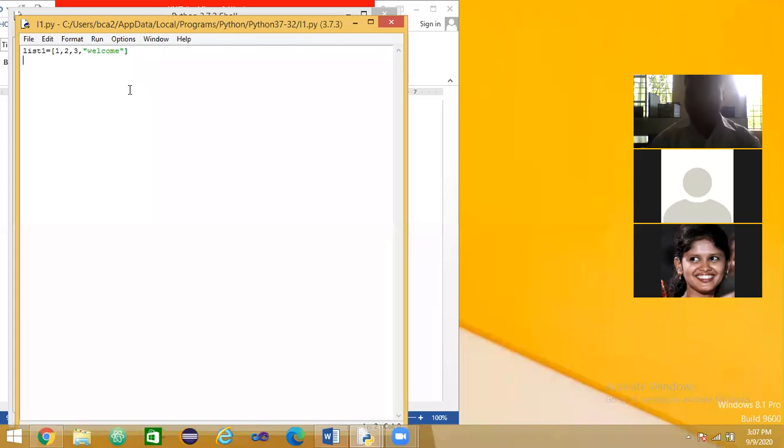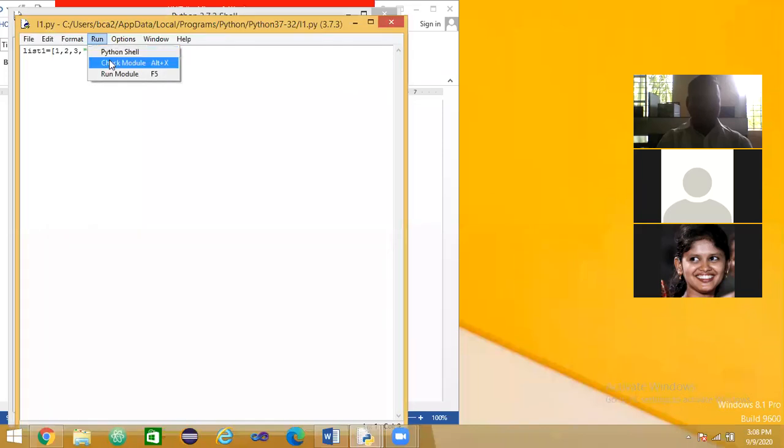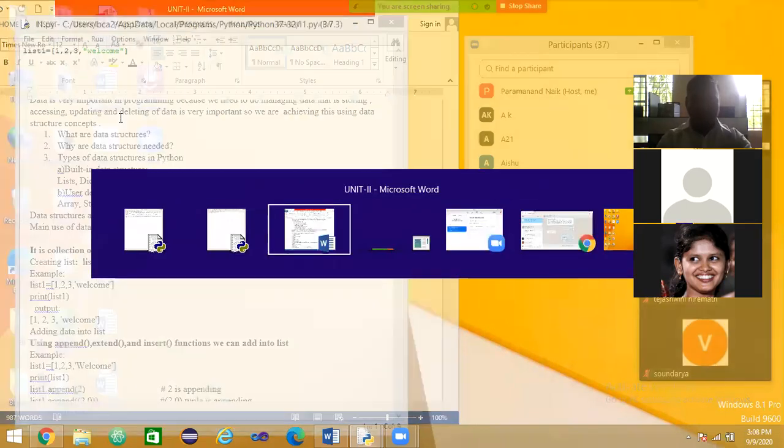See, according to the definition of the list, it is a collection of heterogeneous types. So, heterogeneous means here the 1, 2, 3 are the integer types and welcome is the string type. All together are the data of list1. And if I run this one, you will come to know how easy it is. See, if I run this one, wait, we need to print that one.